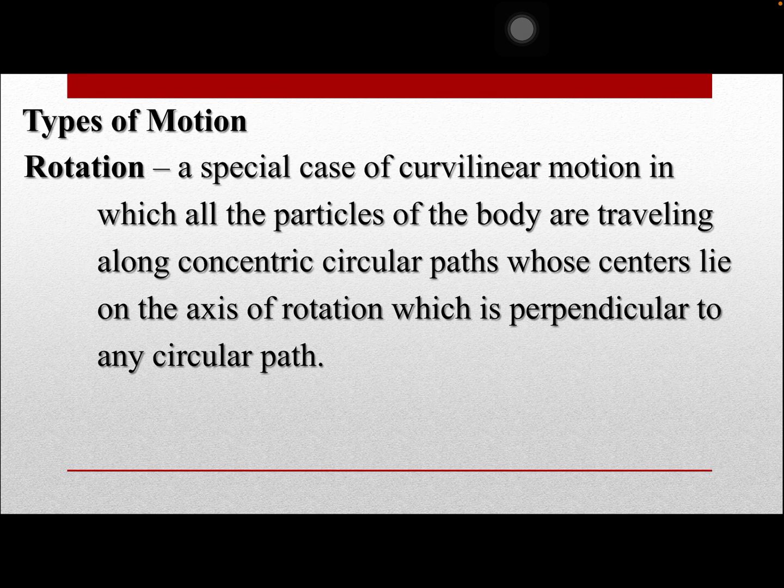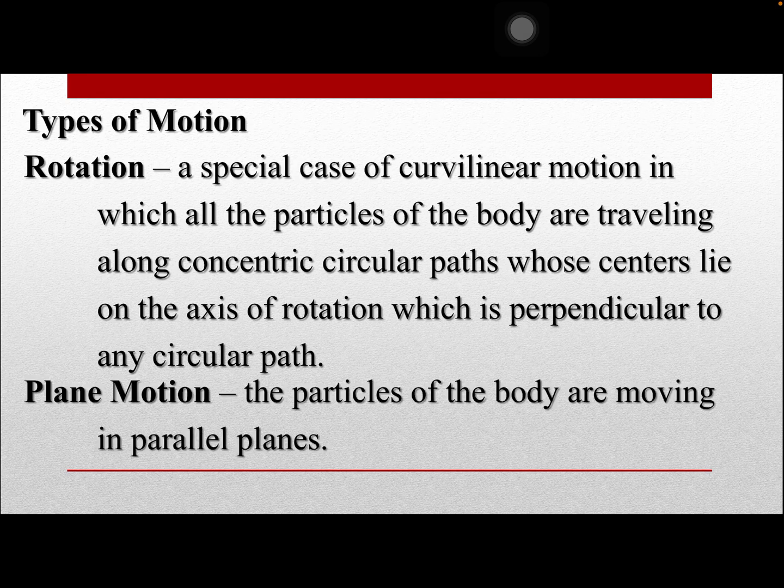If you consider a certain particle in that whirl of water, basically it represents curvilinear motion. So it is connected to fluid mechanics. However, we cannot understand fluid mechanics unless we understand what rotation is all about. In rotation, we will be dealing with centrifugal forces, centripetal forces, the constant radius of rotation, the angular velocities, and so on and so forth. So that is the rotation.